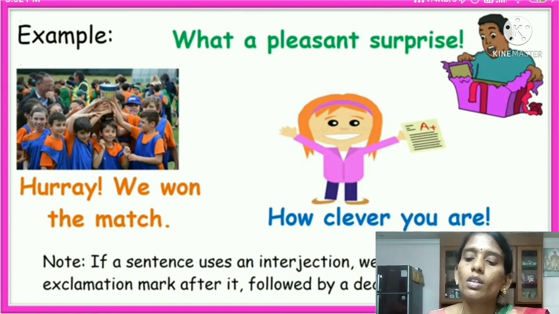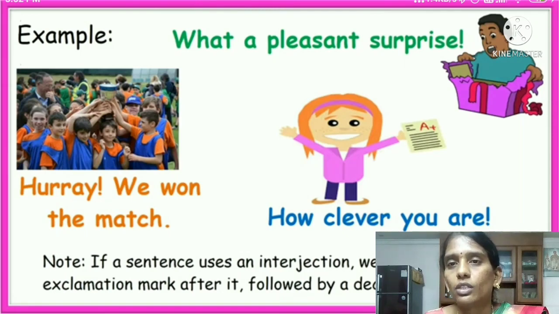Next one, how clever you are. Third one is how clever you are. Here they give one note for you. Children, if a sentence uses an interjection, we put the exclamation mark after it, followed by a declarative sentence.